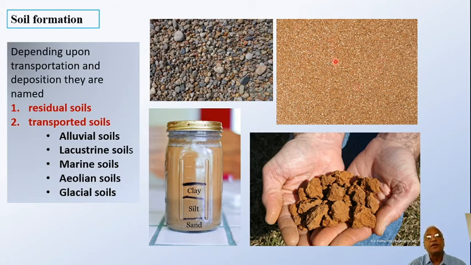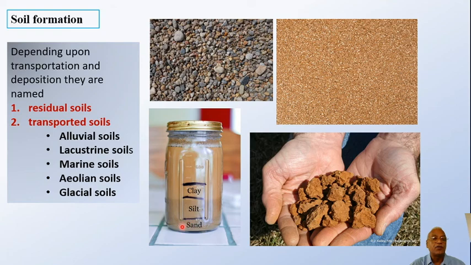And clearly, just by looking at the size of the particles, one can classify whether it is gravel. Silt or clay you will not be able to recognize through your eyes, so you have to do a kind of sedimentation.